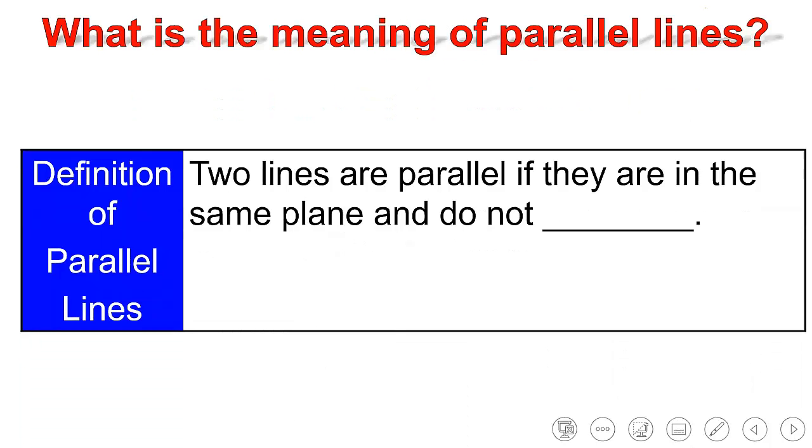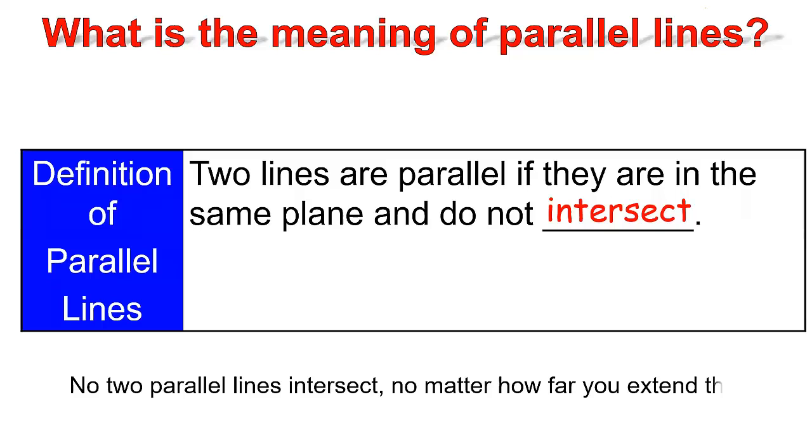First of all, let's go and see what is the meaning of parallel lines. And remember, what are parallel lines? Parallel lines are two lines that never intersect. So I can say that two lines are parallel if they do not intersect. And we must know that no two parallel lines intersect no matter how far we extend them.